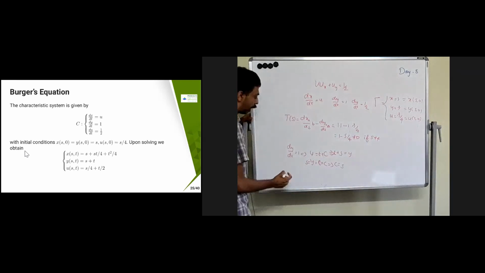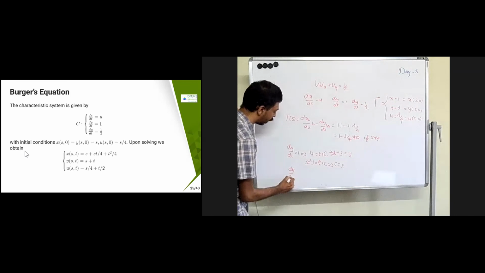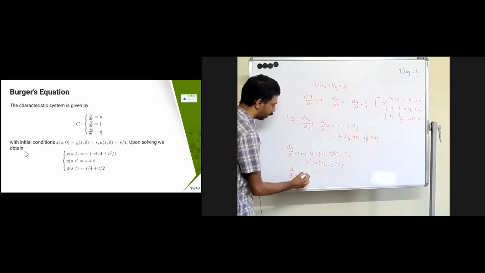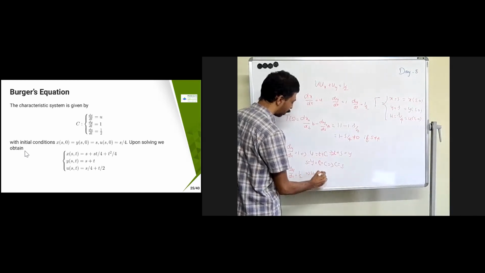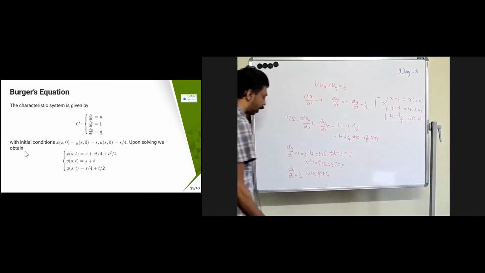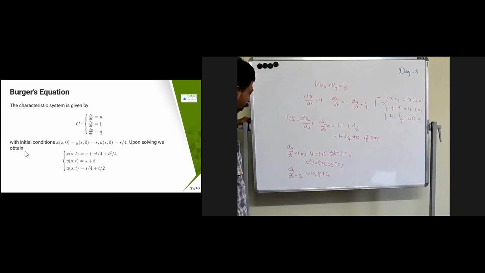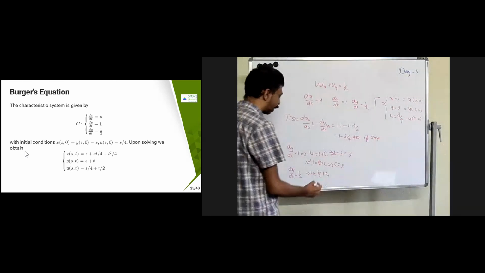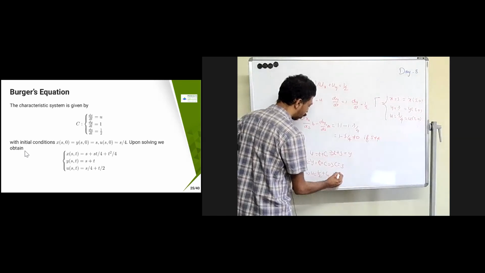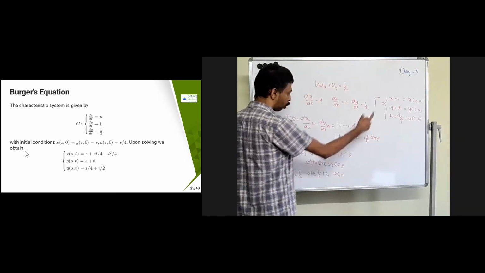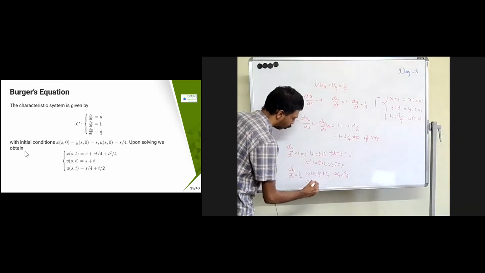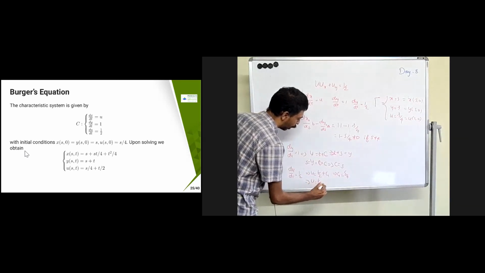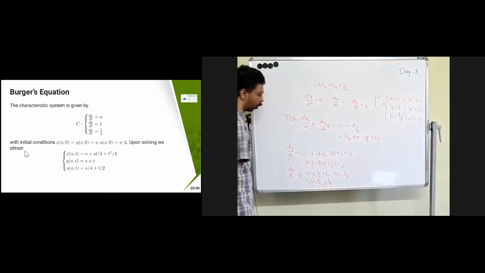Now we go for du by dt. du by dt is going to be half. Therefore u is equal to t by 2 plus some constant, let's say c1. Now substitute again: when t equals 0, c1 is equal to s by 4. Therefore u is t by 2 plus s by 4.